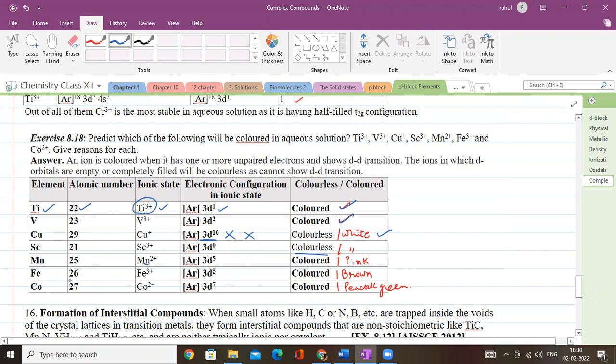Fe, Z is 26, argon and 3d5. 3d5 means again unpaired electron, dd transition is possible. Colored. And we have read that Fe3+ is brown, ferric. Cobalt is 27. Cobalt 2+ is 3d7, so colored. Its color is peacock.